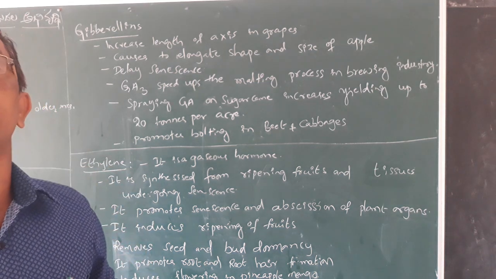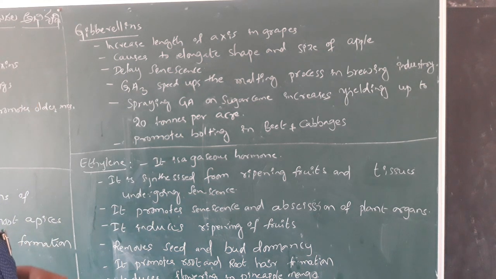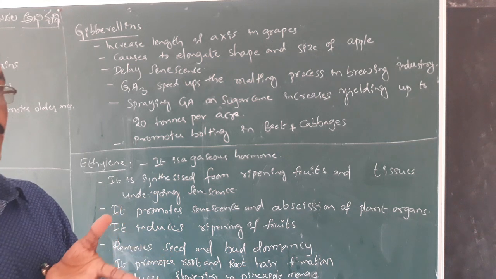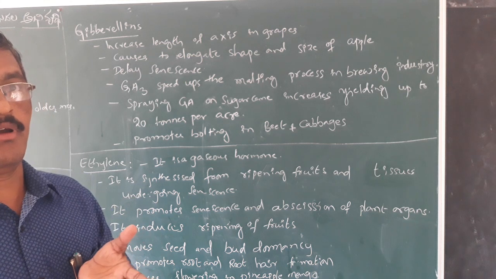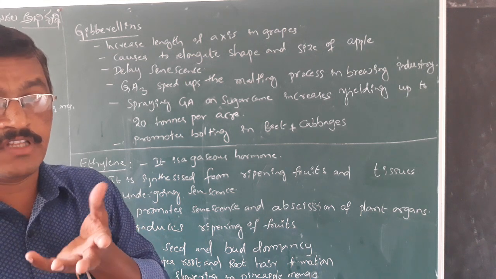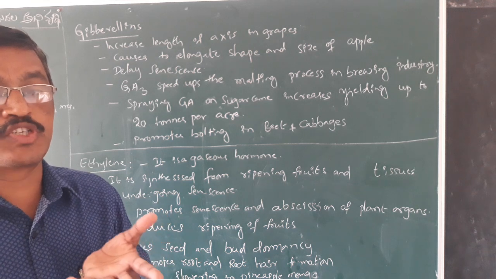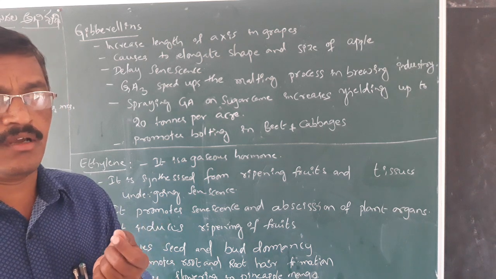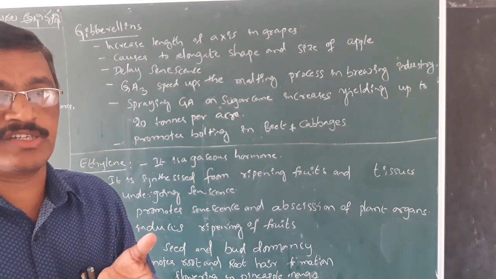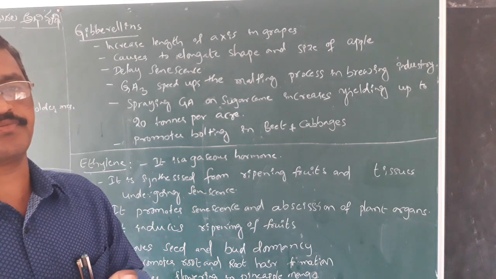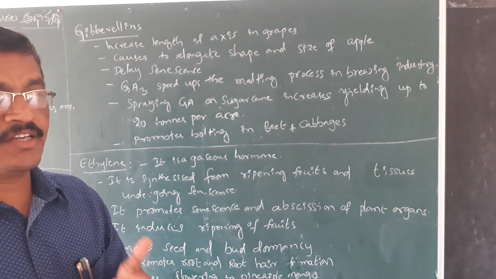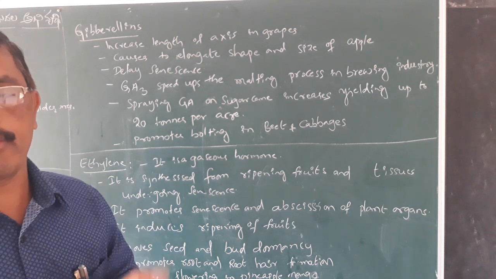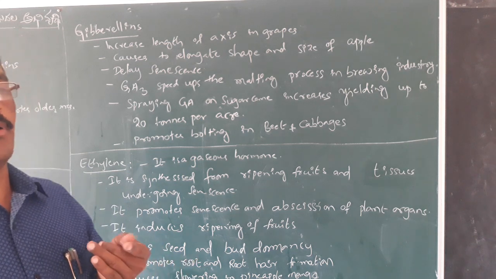Gibberellins are another kind of plant growth regulator. These were first identified in Japan, associated with the activity of the fungus Gibberella fujikuroi. Seedlings of the rice grew enormously in height and failed to produce a crop. Later it was identified that gibberellic acid is responsible for the stem elongation in the paddy fields in Japan.